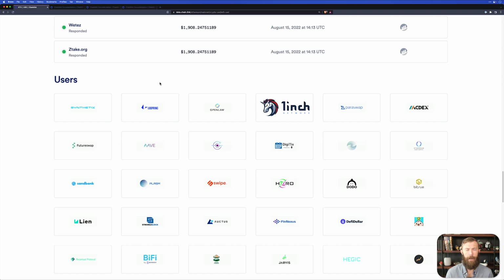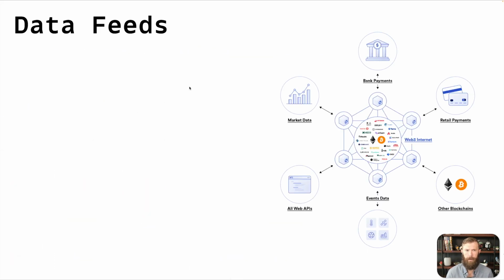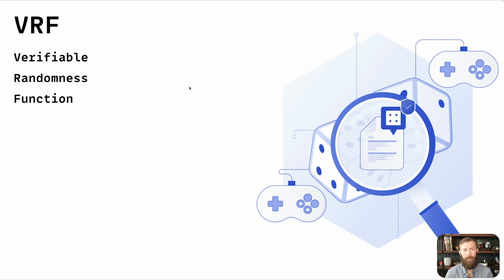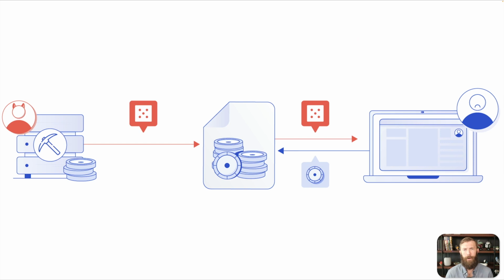Let's head back and talk about the next product. Verifiable randomness functions. Now, you may have gone through a course or learned about how to get a random number on the blockchain using some sort of seed like the block hash. This works to create a fairly random number, but there's a small issue with that. And the issue is that those values can be known before they're mined onto the block.